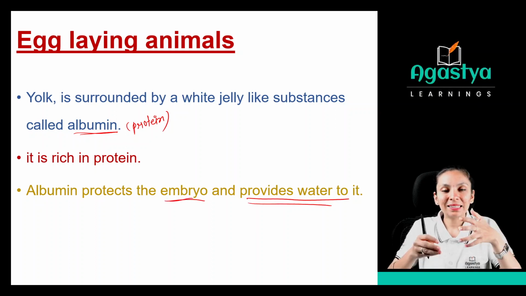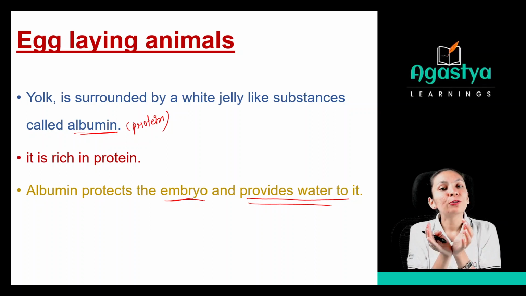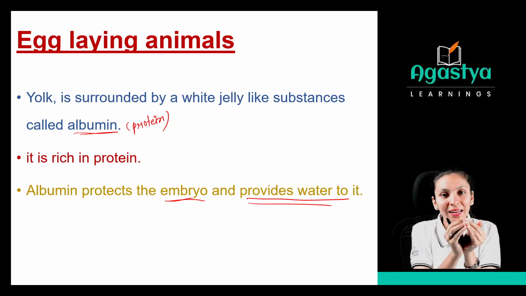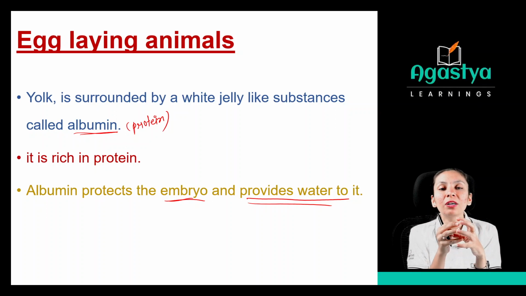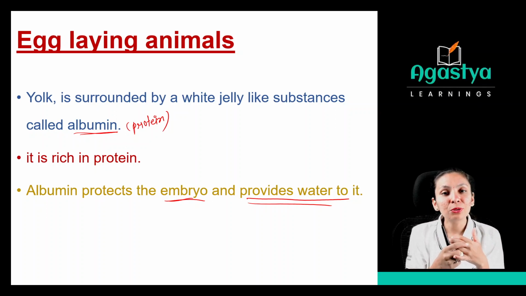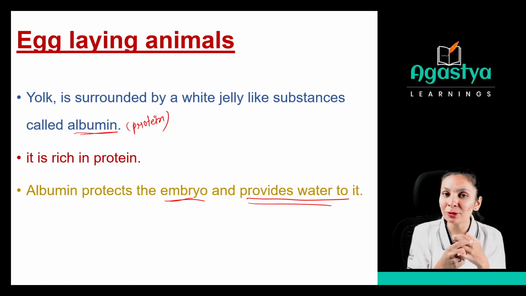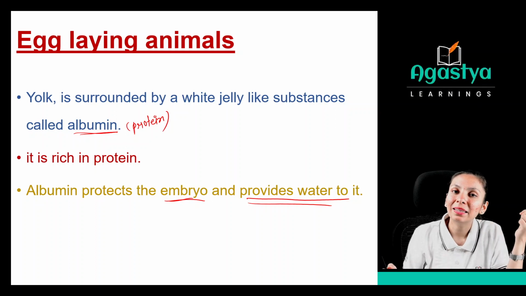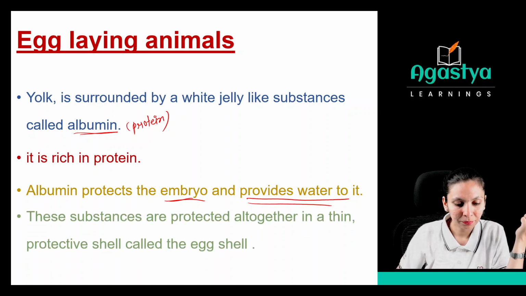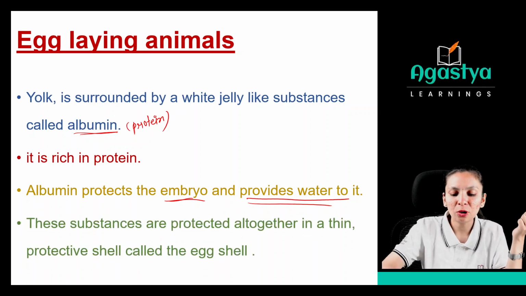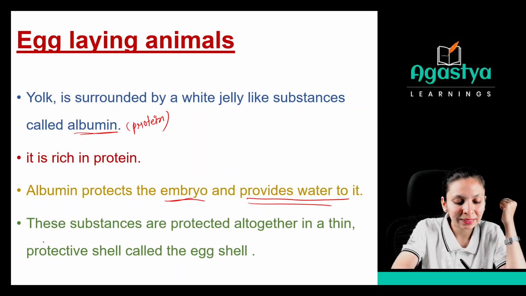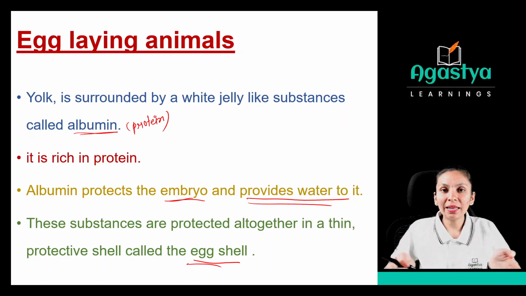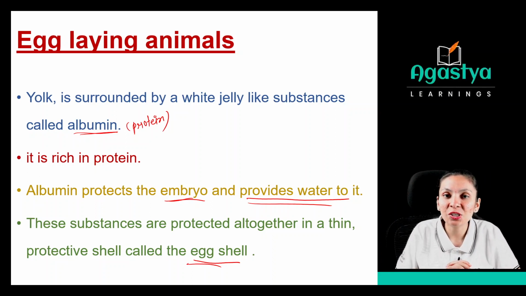See, this is the outer layer, right? So it will protect the baby, and it will also provide water, because as you know, you require some food, and at the same time you require some amount of water too. So this water will be provided by the albumin. These substances are all protected together in a thin protective shell called the egg shell. So the outer layer of the egg is known as the egg shell.